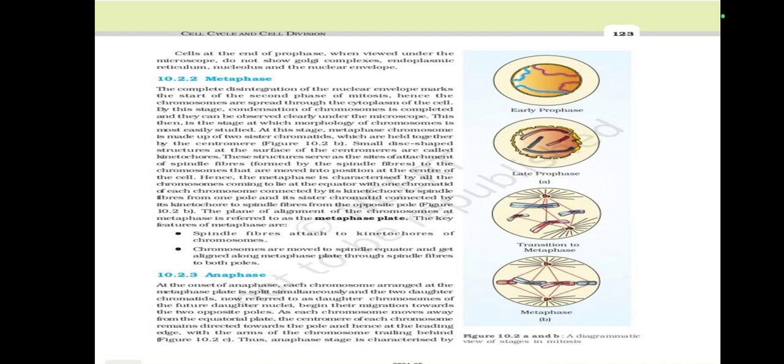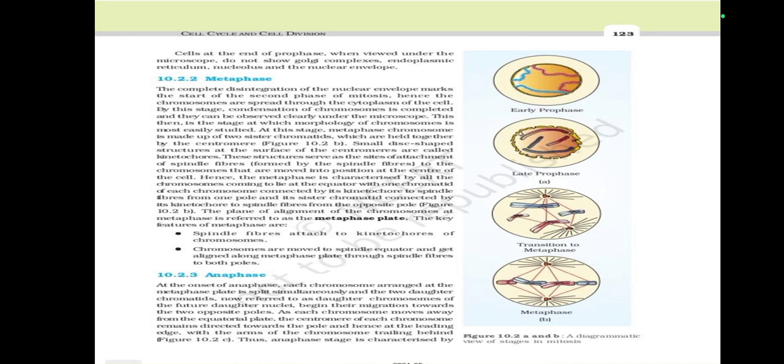By this stage, condensation of chromosomes is completed, and they can be observed clearly under the microscope. This then is the stage at which morphology of chromosome is most easily studied.